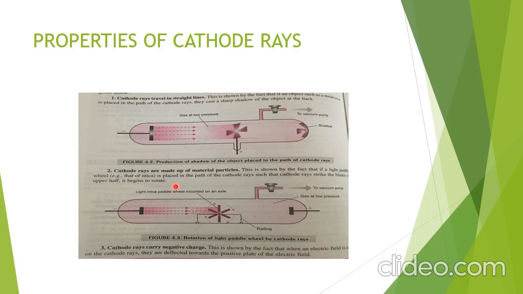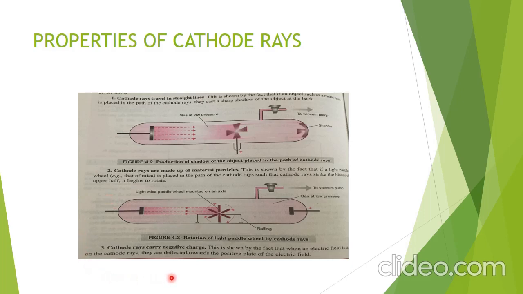Second, cathode rays are made up of material particles. This is shown by the fact that if a light paddle wheel is placed in the path of cathode rays such that the cathode rays strike the blades of the upper half of the wheel, it begins to rotate. It means they are made up of material particles.